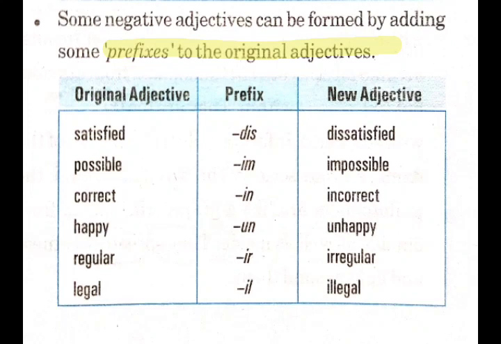Same way, if we want negative adjectives, we generally add prefixes to the existing adjectives. Like satisfied, it is an adjective and we add a prefix. Prefix means the word which is added in the beginning, dis. So it will form dissatisfied. Same way, possible, impossible, legal, illegal, happy, unhappy. So we can form adjectives by adding suffix and prefix to the nouns, verbs and other adjectives. And students, you must go through this table so that you can see various examples and ways of making adjectives.